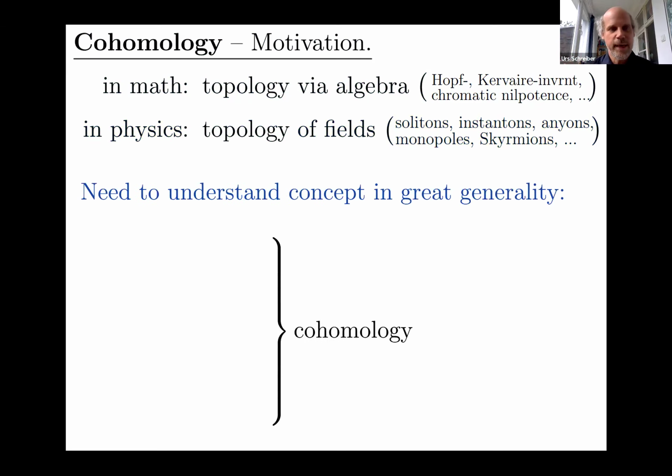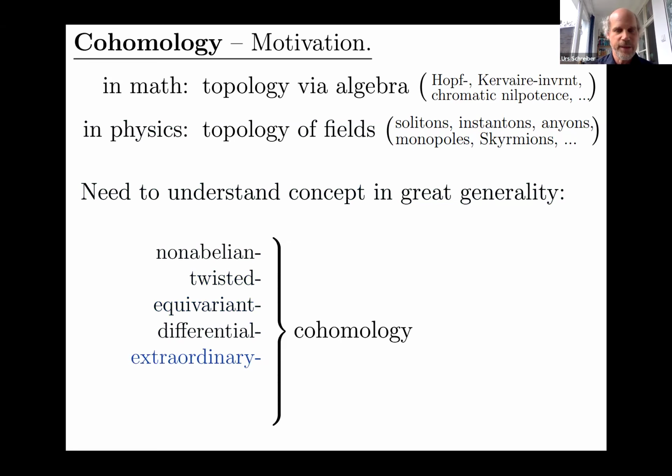But in fact, in both of these cases, we need to understand the concept in great generality. So cohomology comes with a whole lot of adjectives. I'll just list a few here, maybe the most important ones. There's nonabelian cohomology, twisted cohomology, equivariant cohomology, and I'll explain what some of these mean in the following. There's differential cohomology, there's extraordinary cohomology, that's actually a technical term. There's hypersheaf cohomology, that's also a technical term. And finally, there is global orbifold cohomology.